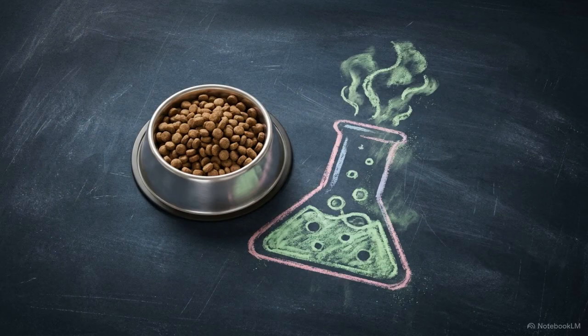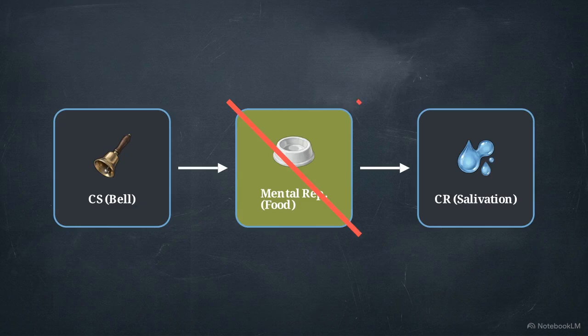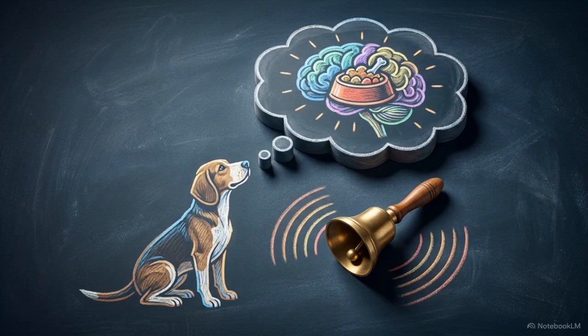To test this, researchers devalue the unconditioned stimulus after learning is complete. They pair the food with an agent that causes nausea, making the animal reject the food. When they ring the bell again, the conditioned response to the sound weakens. The animal does not blindly react to the sound. The cue is linked to the specific meaning of the outcome, demonstrating that learning is a cognitive expectation.